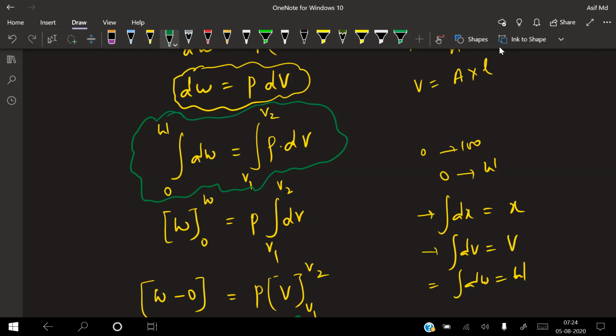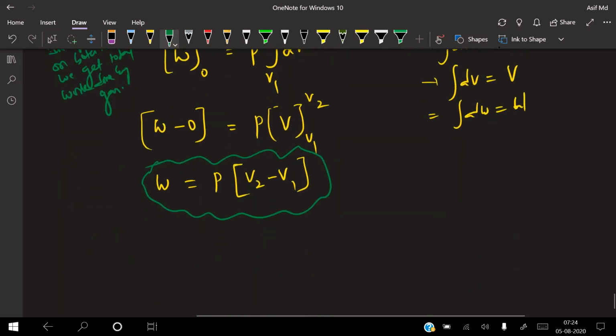So what is the work done formula? dW is equal to P into dV. Now how do you calculate the total work done? Integrating on both sides, we get the total work done. So I'll write here: integrating on both sides, we get total work done by gas. Total work done by gas.